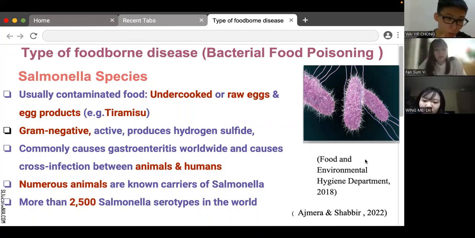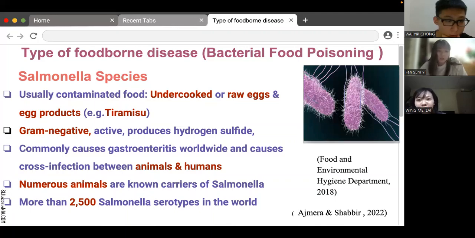Let's talk about the types of foodborne disease. Salmonella species usually contaminate undercooked or raw eggs and egg products, such as tiramisu. The Salmonella bacterium is a gram-negative, hydrogen sulfide-producing, facultative intracellular microorganism that commonly causes gastroenteritis worldwide and causes cross infection between humans and animals.